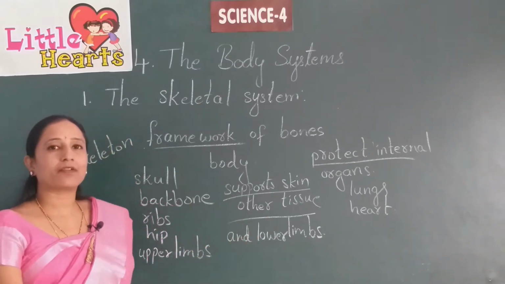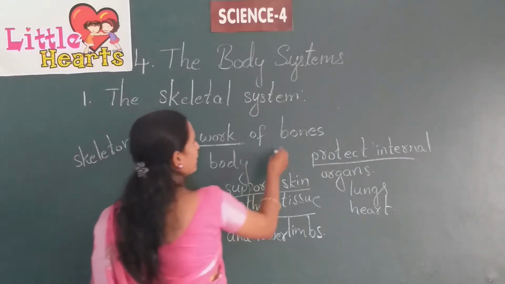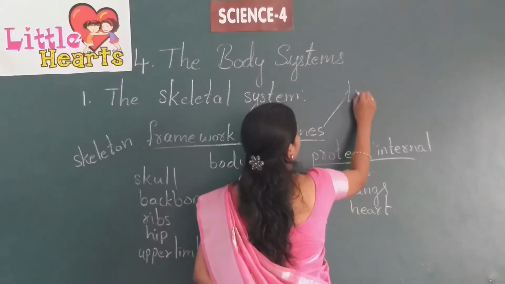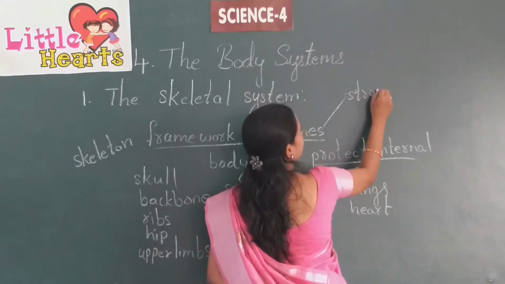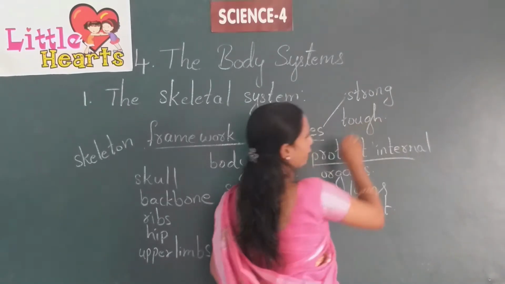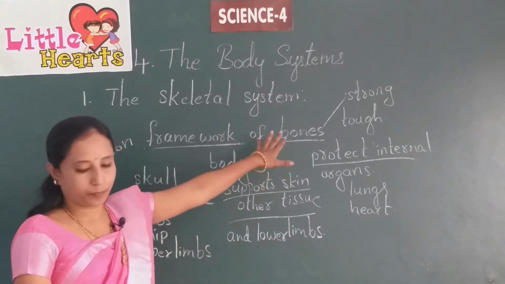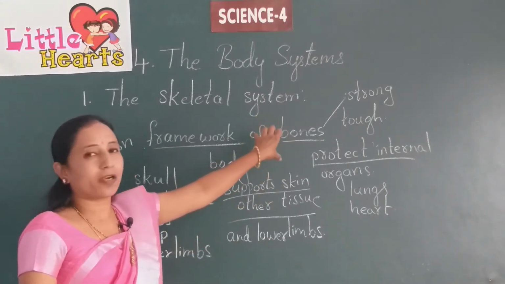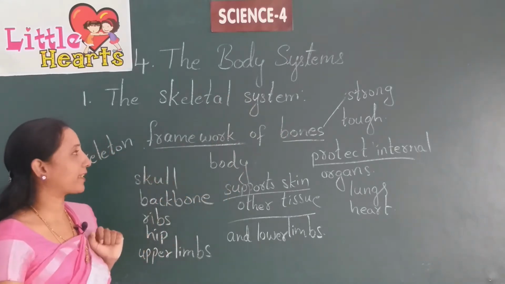These bones are very strong and tough. But these bones have joints and ligaments that make the skeleton highly flexible.